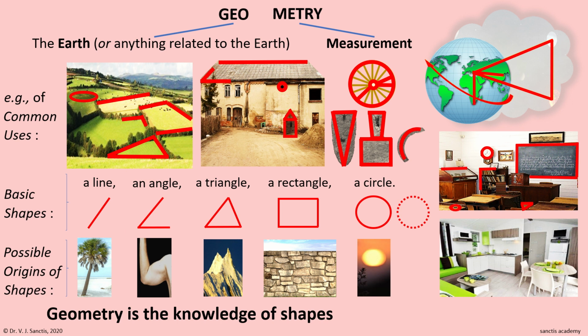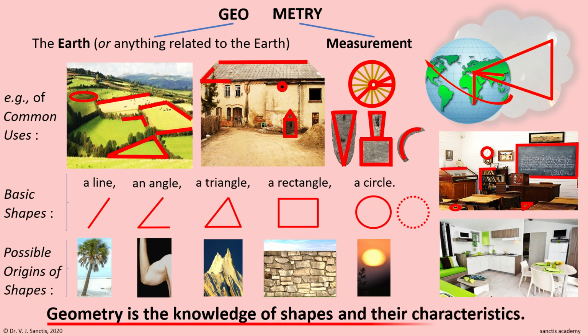For example, a wheel has to be circle shaped to roll. It cannot be triangular or rectangular. The chalkboard in the classroom had to be rectangular for such a broad classroom. Also, a chalkboard cannot be triangular or circular. Thus, geometry is not just a knowledge of shapes. It is also knowledge of the characteristics of each shape so that shapes can be used correctly. Hence, a full definition of geometry will be: geometry is the knowledge of shapes and their characteristics.